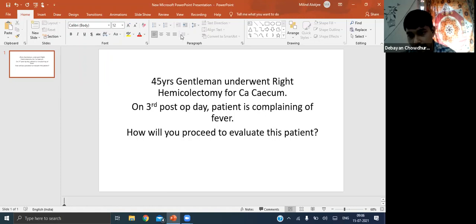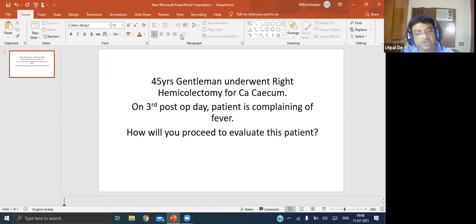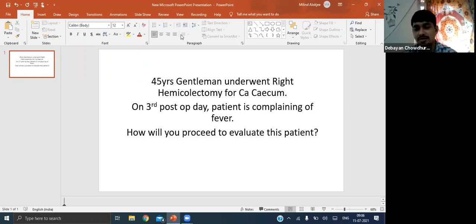If you look at the criteria of SIRS, you told me about temperature, respiratory rate, and tachycardia or heart rate. What is the other thing you missed? That was not in the clinical examination, it is part of the blood, the laboratory. Yes, sir. The total WBC count is more than 12,000 or less than 4,000.